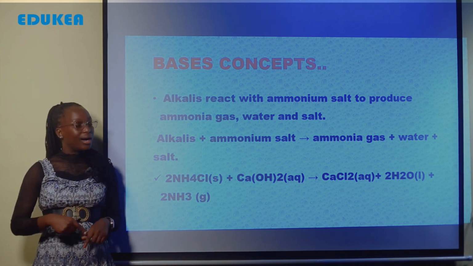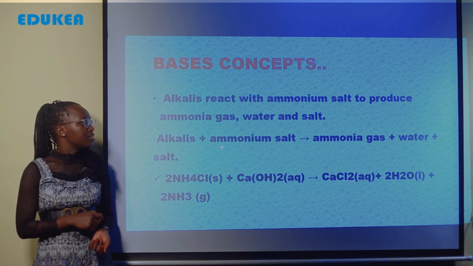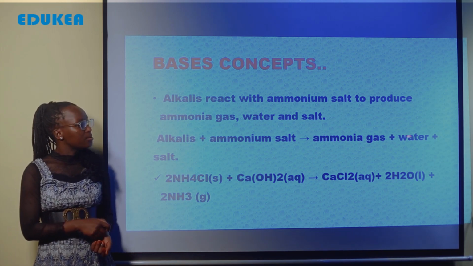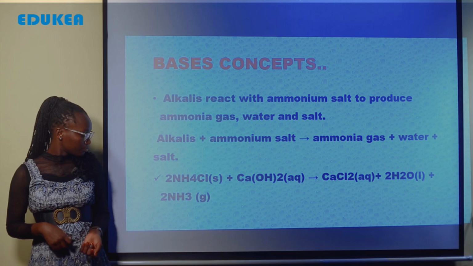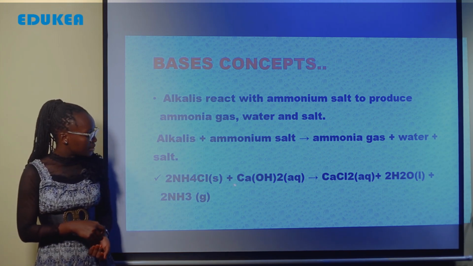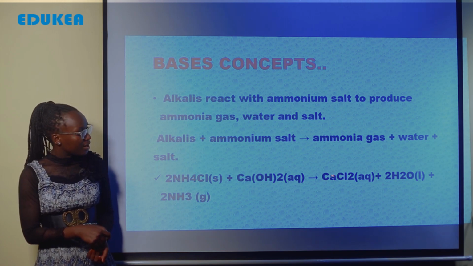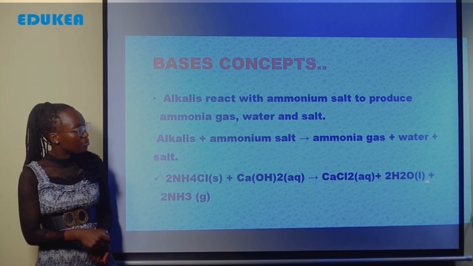Now this is our ammonium chloride plus calcium hydroxide, which is our alkali. We are going to have the calcium chloride, which is salt, we are going to have water, and we are going to have the ammonia gas. Okay, those are chemical properties.